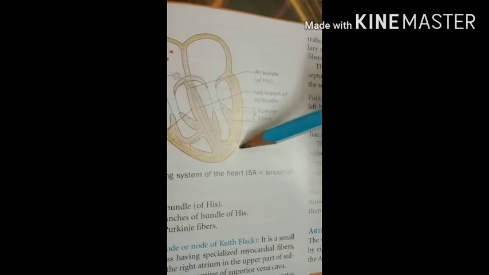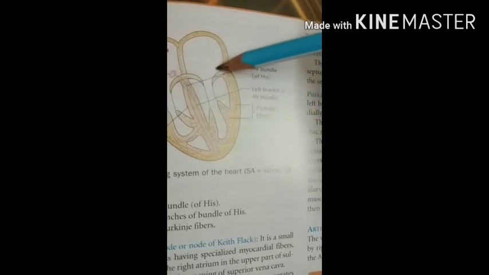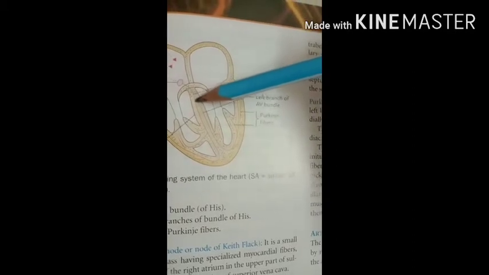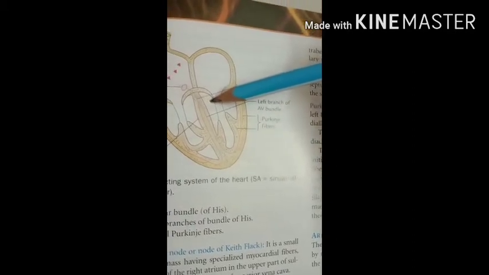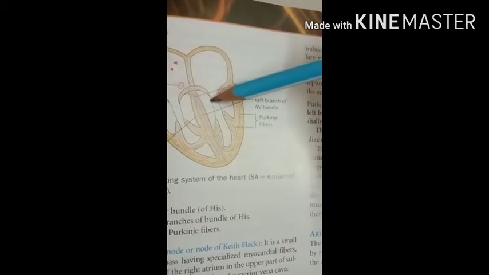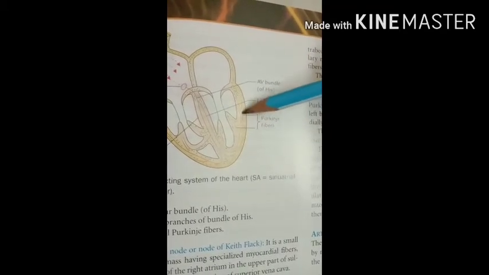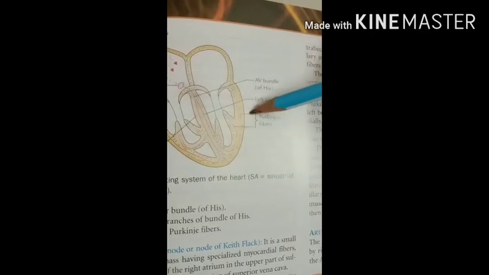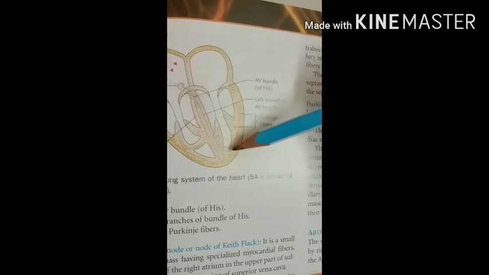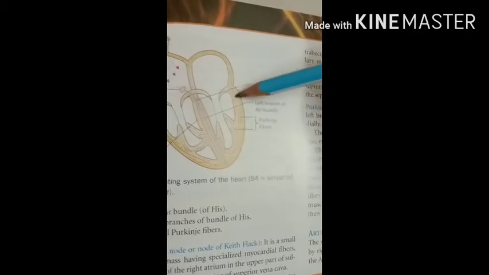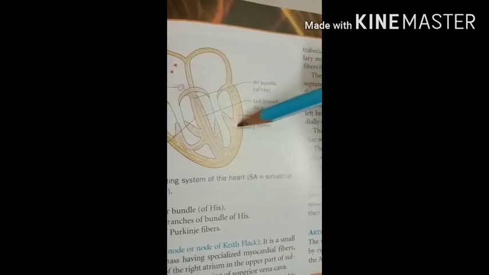The left branch of the AV bundle descends on the left side of the interventricular septum. So here, interventricular septum on the left side, and it is distributed into the left ventricular wall. So here you can see that it is distributed into the left ventricular wall, and it divides into small fibers, a structure called the Purkinje fibers.